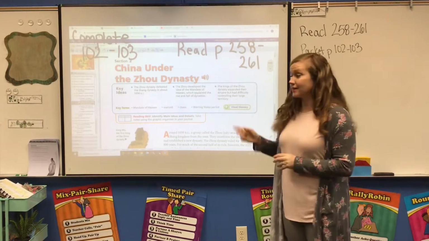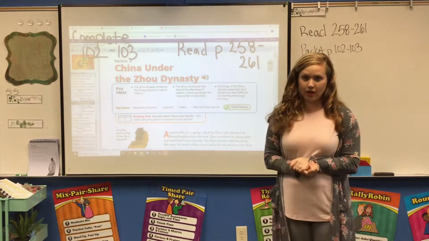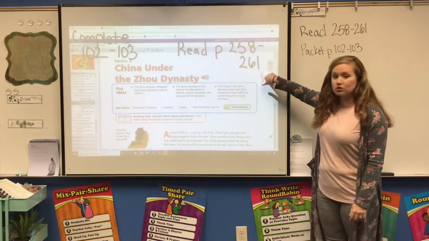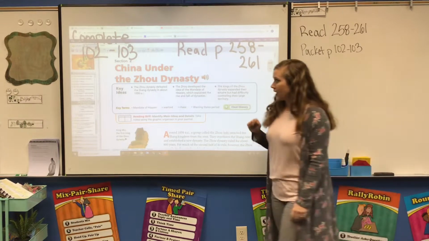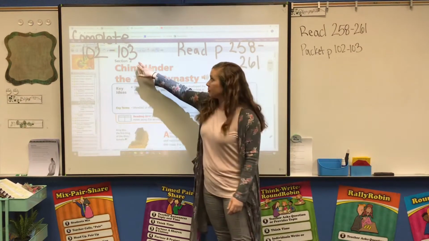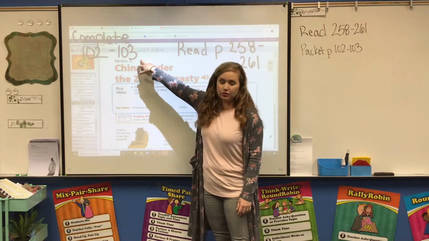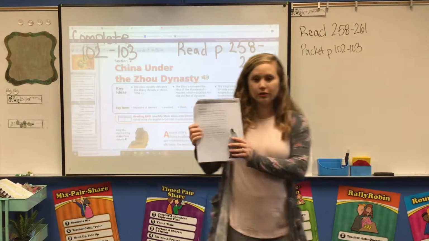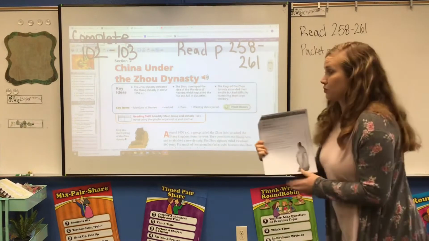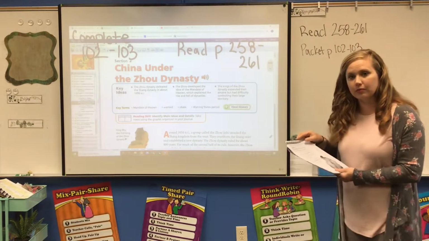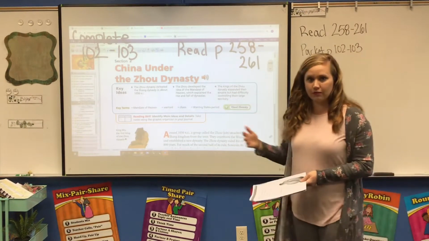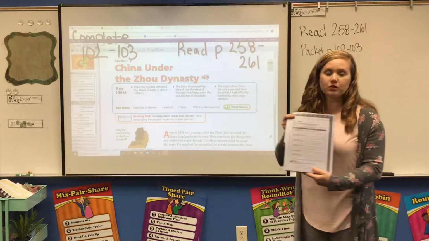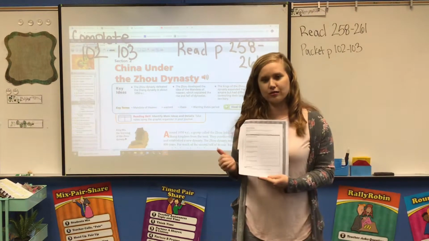Today we're going to be reading section 2 of the Ancient China unit. So you're going to read through pages 258 to 261, and then after reading or while you're reading, complete packet pages 102 through 103. Now, packet page 102 is covering your key terms, so we're going to talk about those before we read. Remember, it's always important to preview an informational text before you read it. And then page 103 is really designed for you to take notes as you're reading.